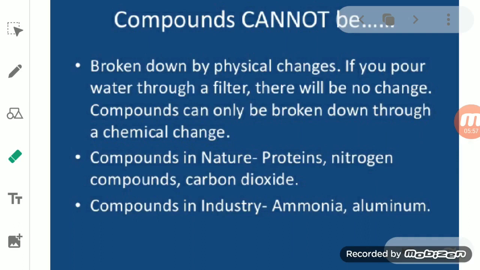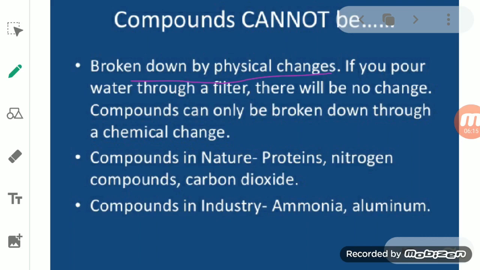Now, compounds cannot be broken down by a physical change. Yes, if the chemical composition is changed, then we can change the compound, but by a physical method we cannot break it.